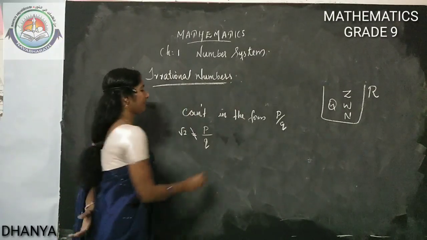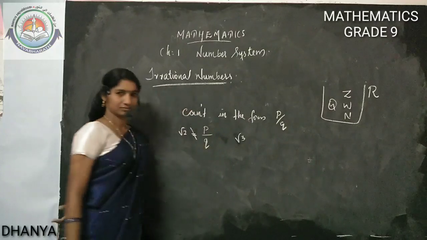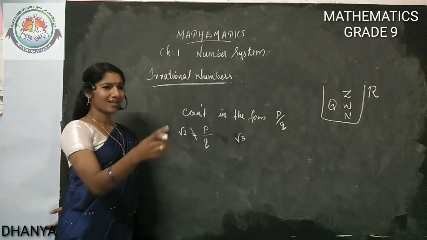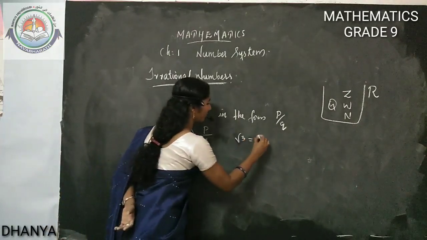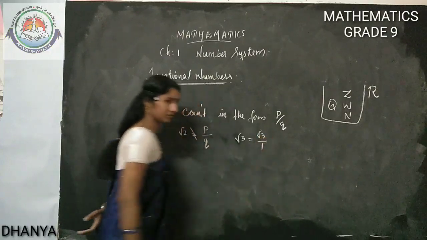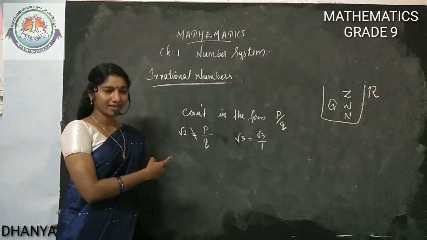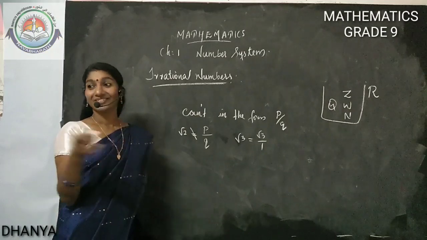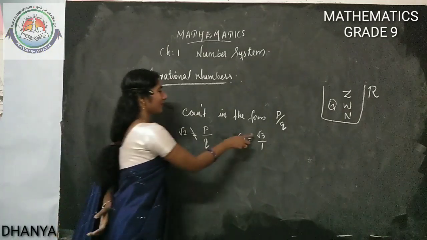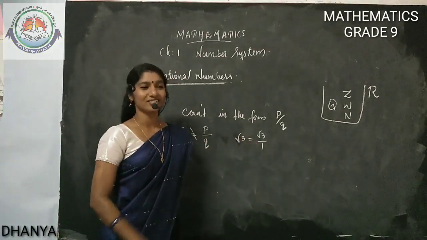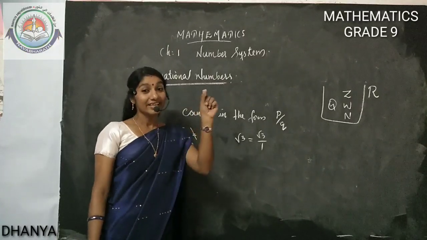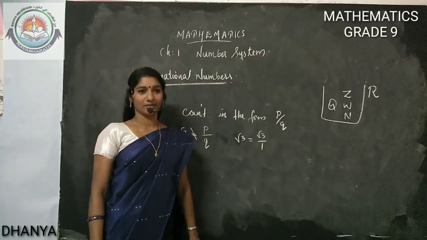Same way, root 3. Some of you are thinking, why can't we write root 3 as root 3 by 1? We can't write like this as p by q because root 3 is not an integer, and only integer by integer form is possible.